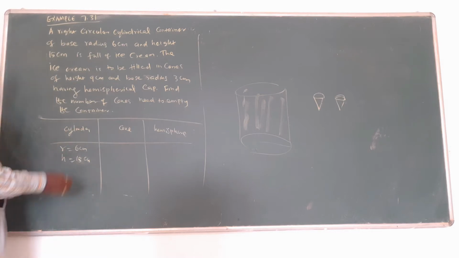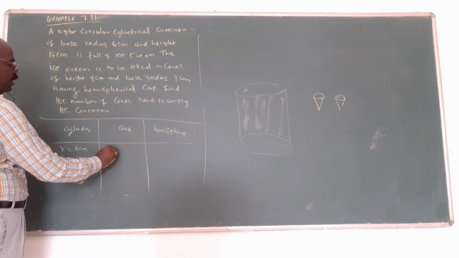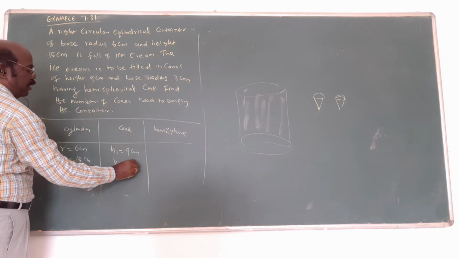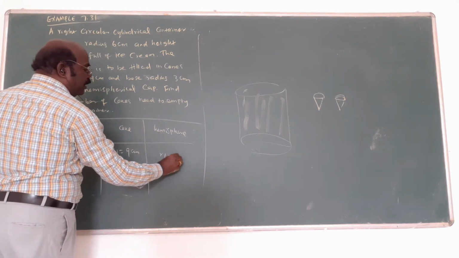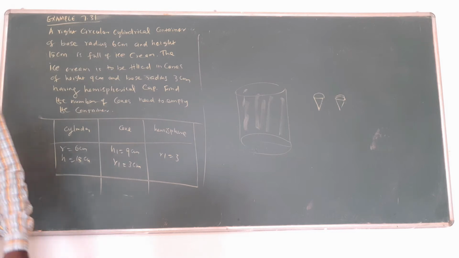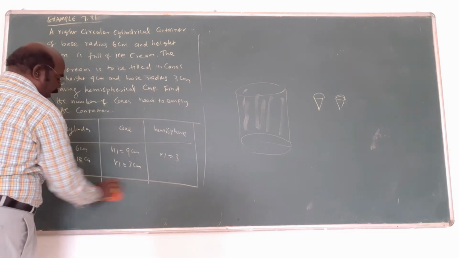In the cone, the height h1 is equal to 9 cm. The radius is 3 cm. The hemisphere also has the same radius. Is that the data? Am I right? Write the data clearly.